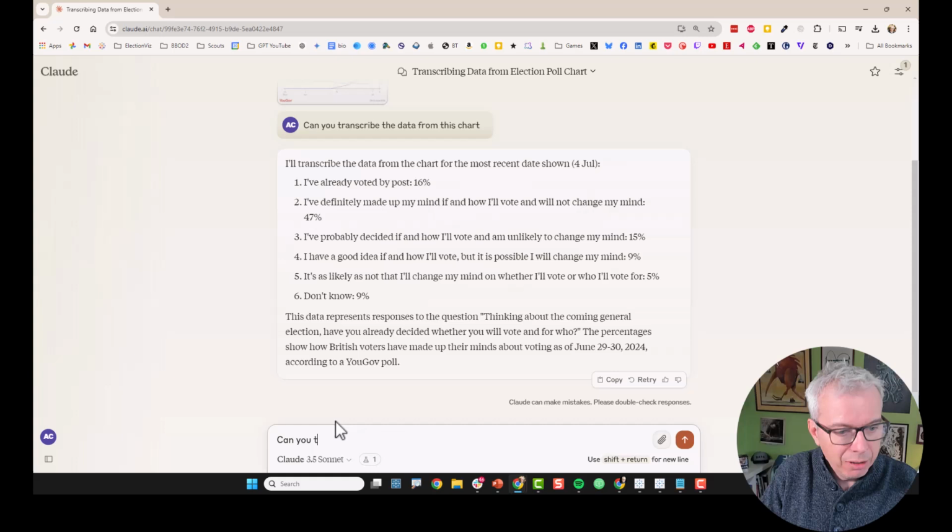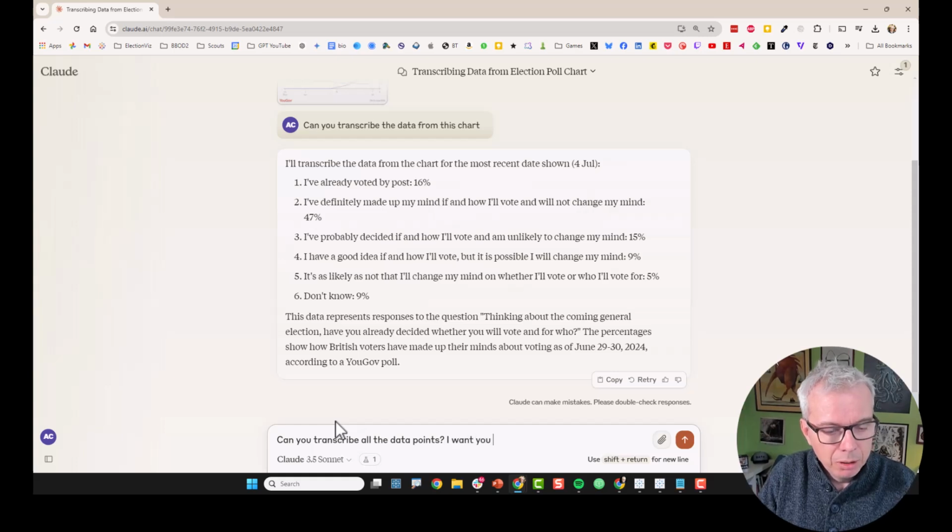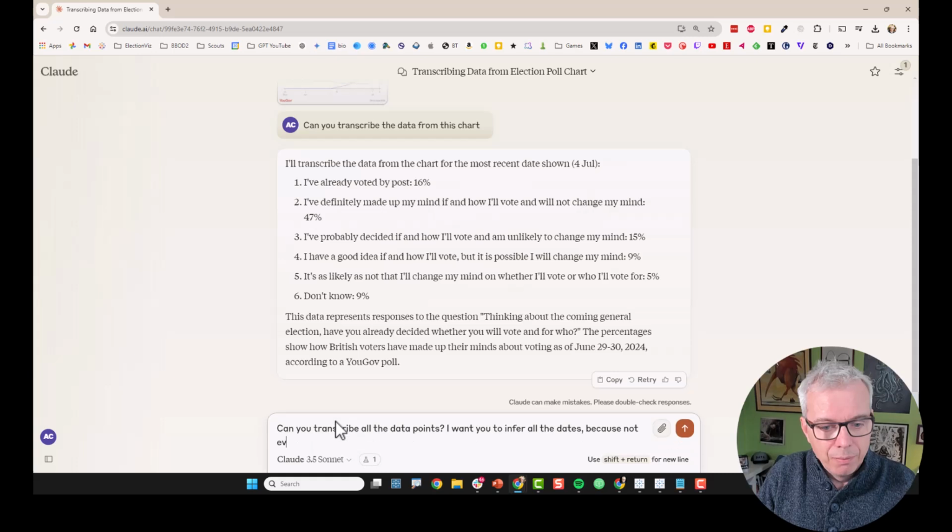Let's ask it, can you transcribe all the data points? I want you to infer all the dates because not every date of data is marked on the x-axis.